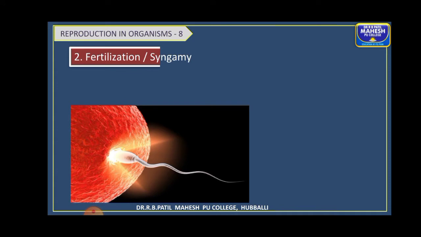Next coming to fertilization or syngamy. So what do you mean by this term? I hope you have understood which are the pre-fertilization events. The first is the formation of gametes, that is gametogenesis, then the gamete transfer takes place. Now next, what happens after the gametes come closer to each other? Next process is the fertilization.